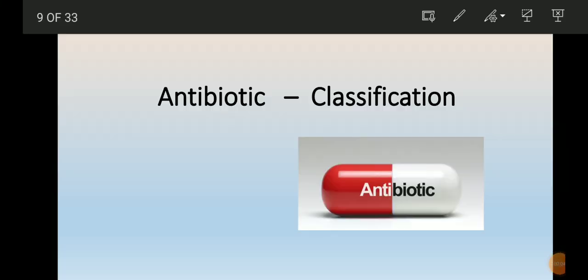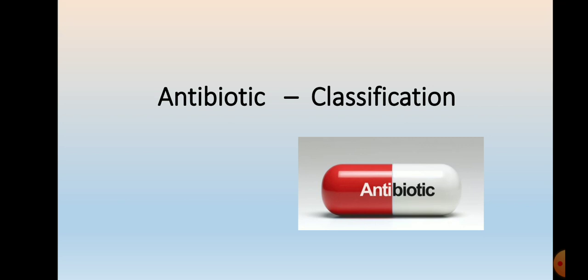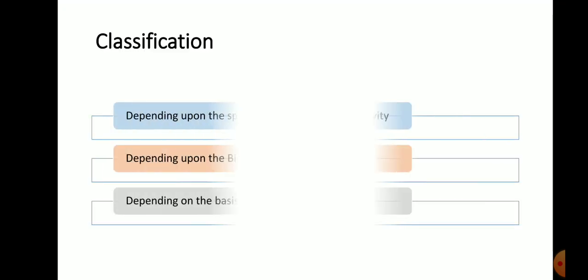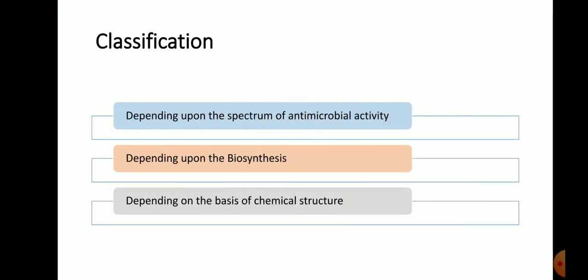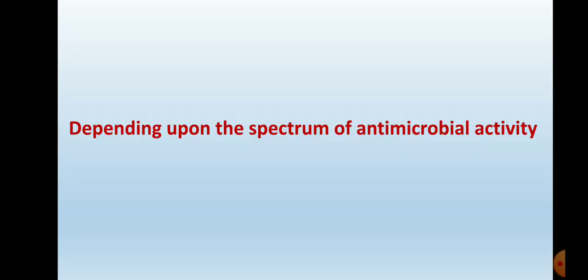So today's topic is the classification of the antibiotics. The classification of antibiotics depends on three factors. First is the spectrum of antimicrobial activity, second is the biosynthesis, and third is the chemical nature, chemical structure. Okay, so antibiotics are classified in three ways: spectrum of activity, then biosynthesis, and then the chemical structure. The first type depends on the spectrum of the antimicrobial activity.